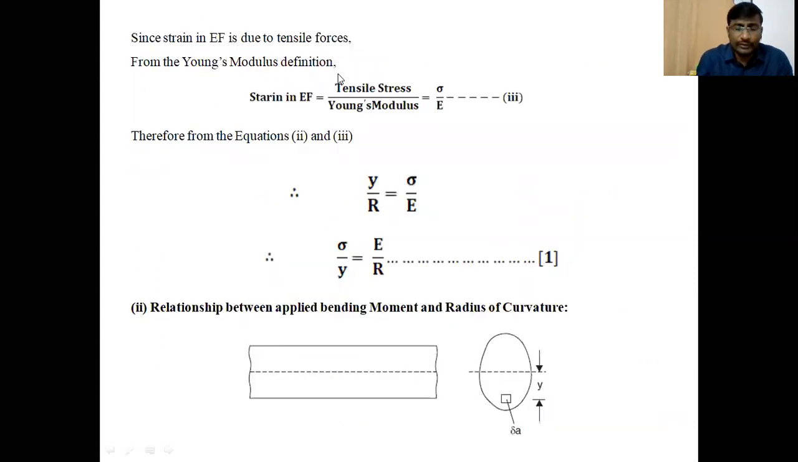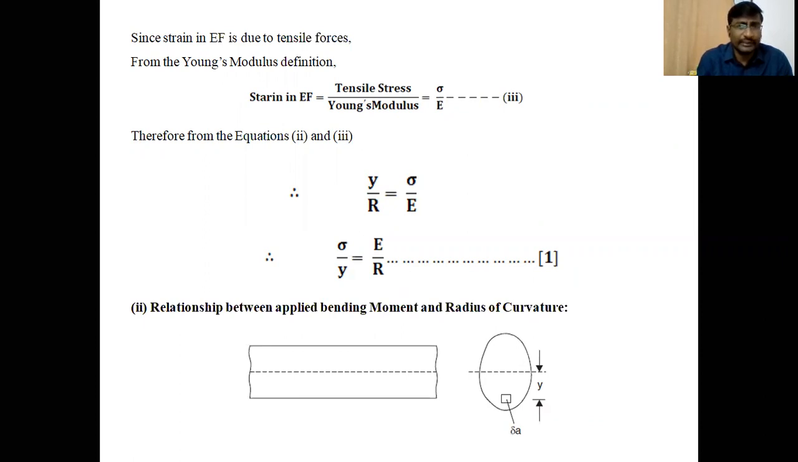From the Young's modulus definition, we know, from Hooke's law, which we defined already. What is Hooke's law? Hooke's law is nothing but that stress is proportional to strain within the elastic limit. So from Hooke's law, we can write the strain in EF, because the stresses will be developed in any layer within the elastic limit. The stresses must be proportional to the strain in each layer of the beam.